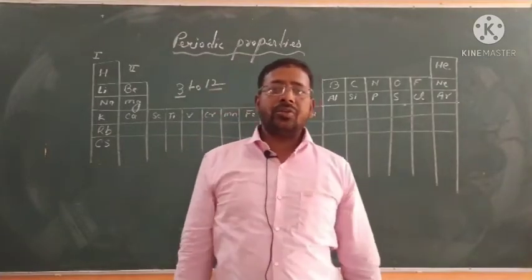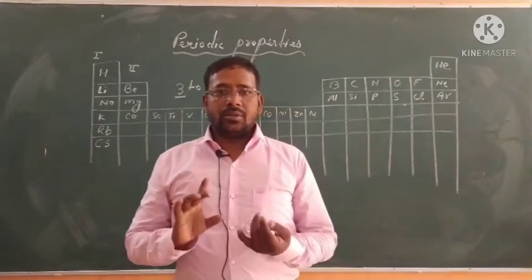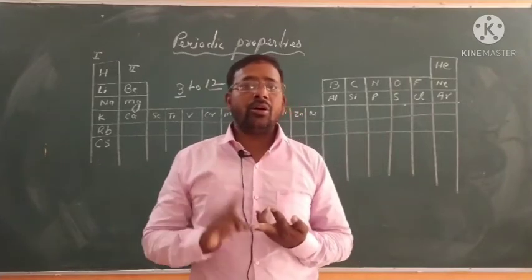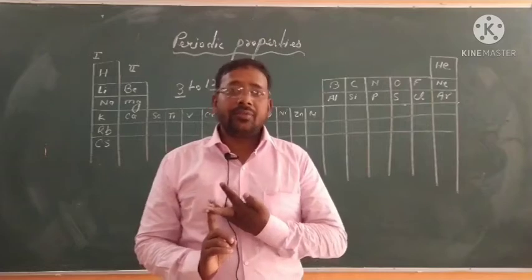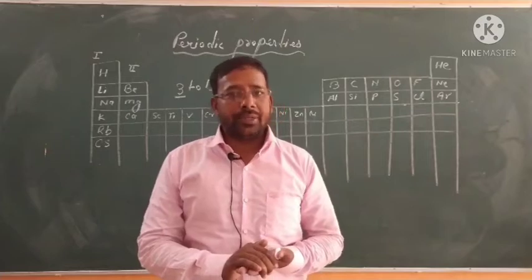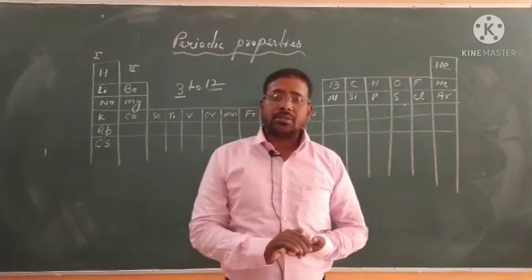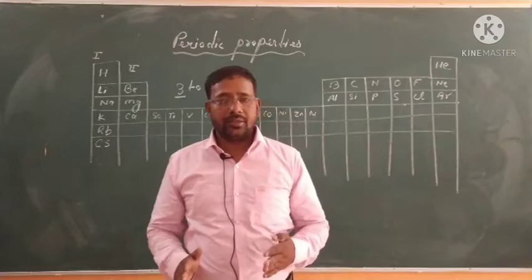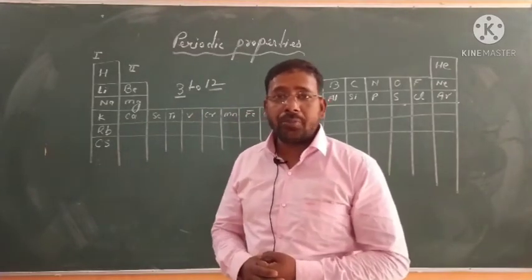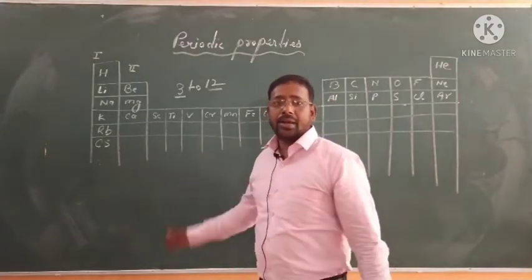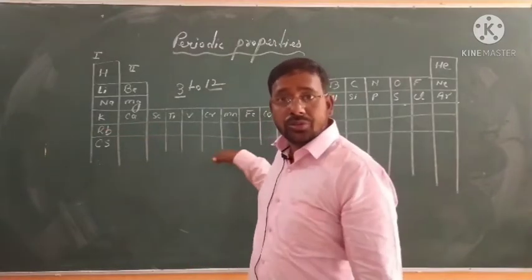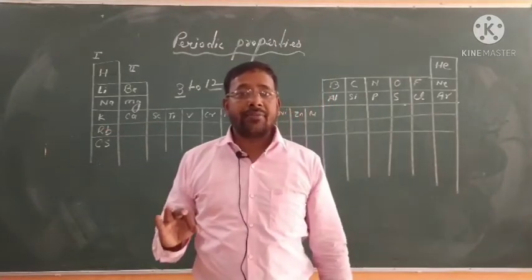In a previous lecture, we discussed Mendeleev's periodic table, Dobereiner's triads, and Newlands' law of octaves. We have also discussed a little bit about the modern periodic table. In that table, we discussed groups and periods. What is a group? The vertical column is called a group, and there are 18 groups. What is a period? The horizontal rows are called periods, and there are 7 periods.